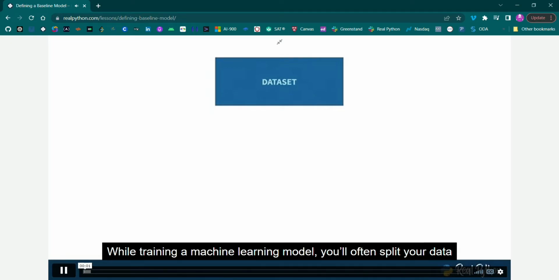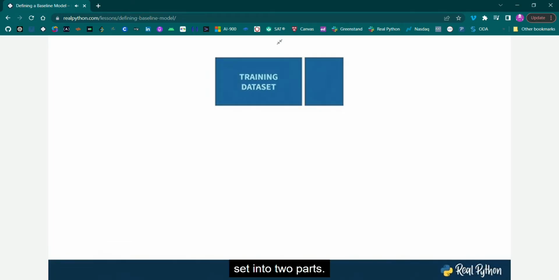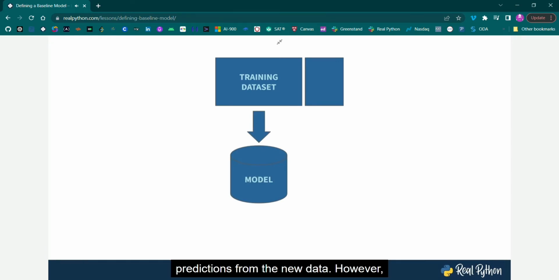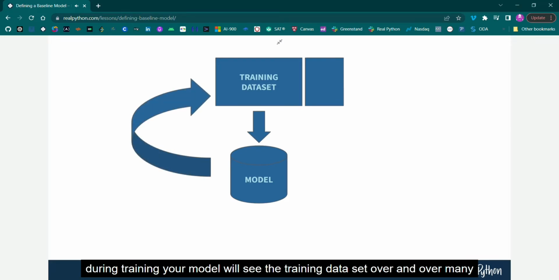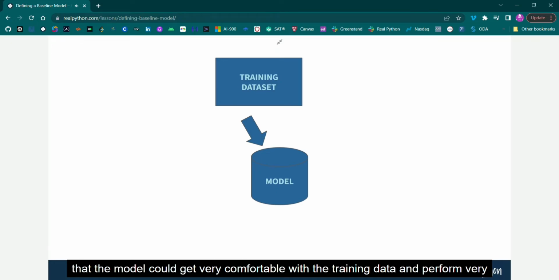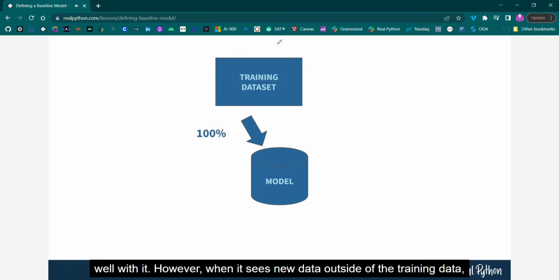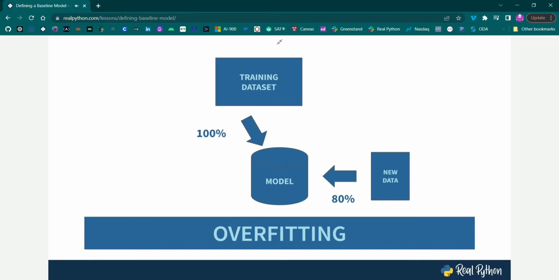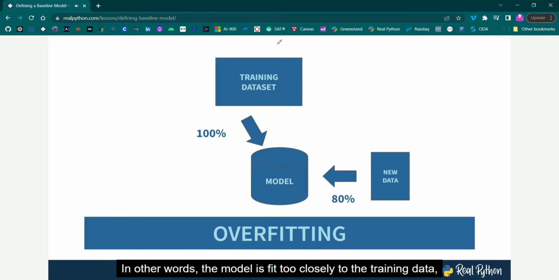While training a machine learning model, you'll often split your dataset into two parts. The first part will be used to train the model, and the model is used to make predictions from new data. However, during training, your model will see the training dataset over and over many times. It's possible that the model could get very comfortable with the training data and perform very well with it. However, when it sees new data outside of the training data, it might perform poorly. And this is a phenomenon known as overfitting. In other words, the model is fit too closely to the training data, and this is contrary to the goal of a generalized model that performs well on any data.